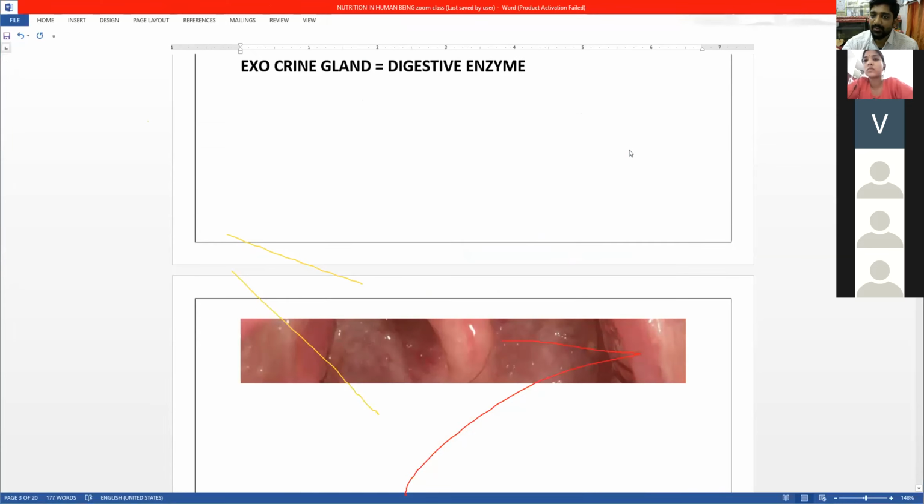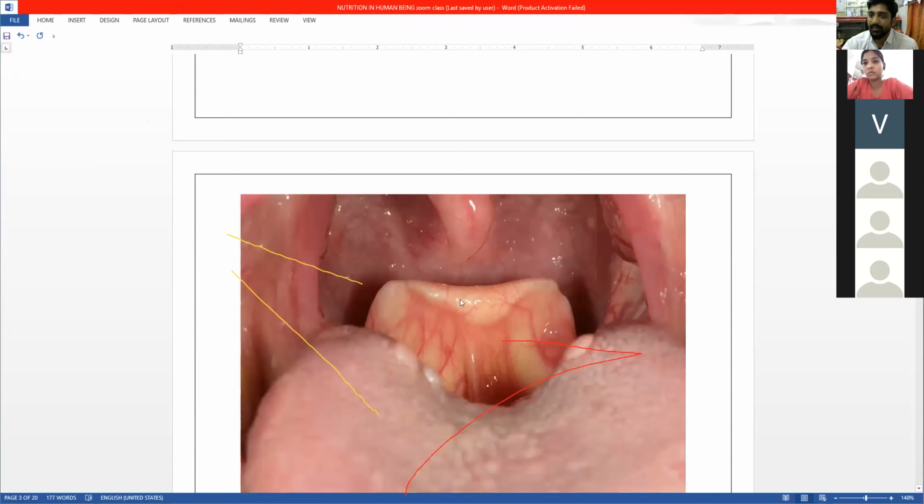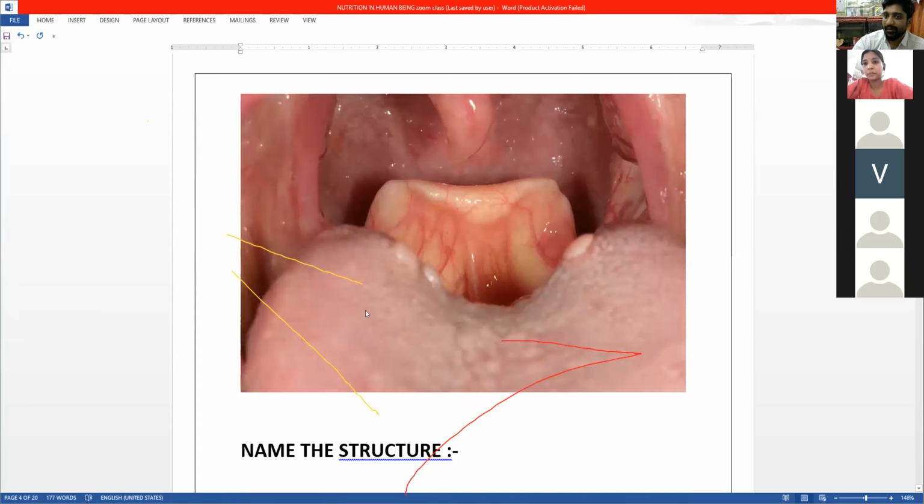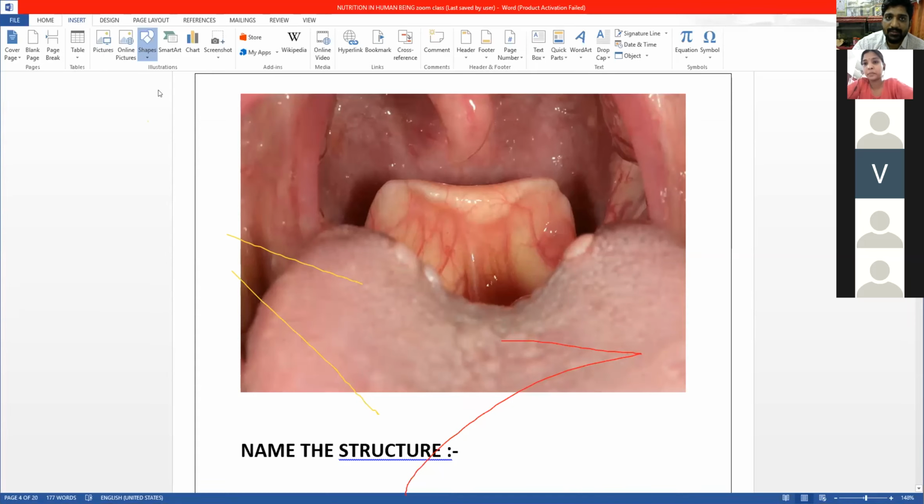What is the structure which you see here? Can you name the structure? Just message me, or if you want to say, you can unmute and say what the structure is. No, this is the tongue. What is the structure I'm referring to? Can you say the structure name?